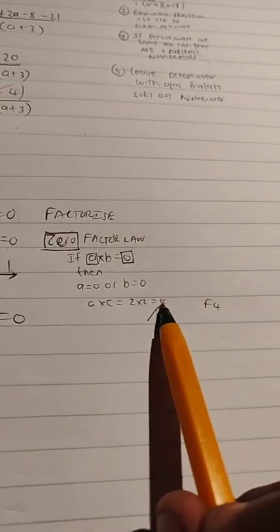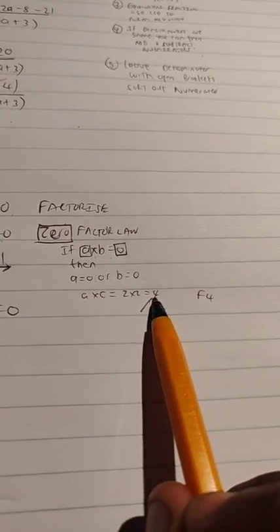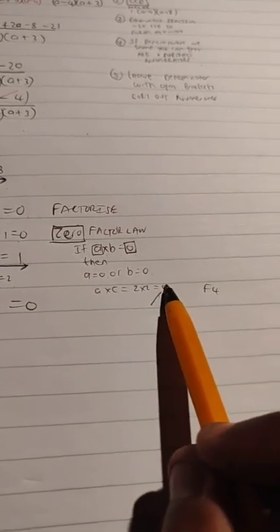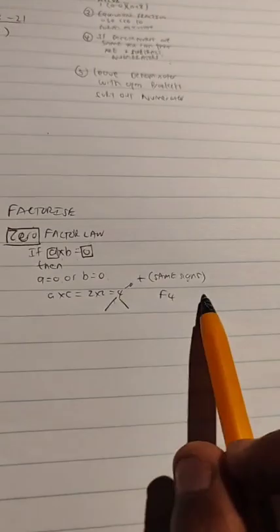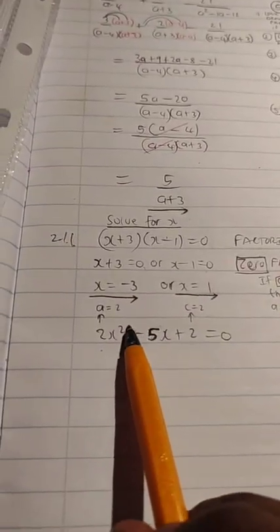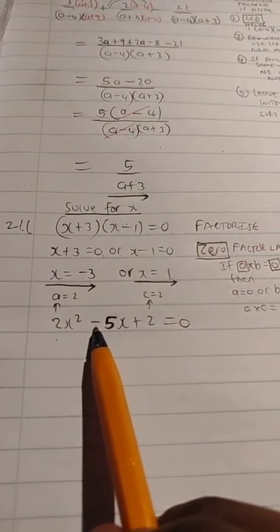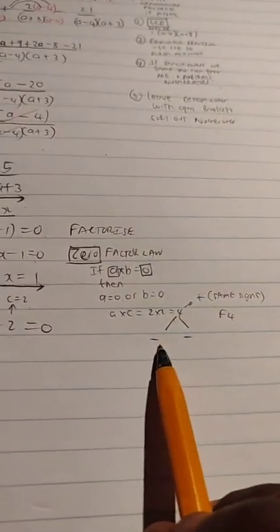Because this 4 is positive, it means that these factors must possess the same sign, according to the sign of this middle number. What is the sign that we have here? Negative. So the factors need to both be negative.